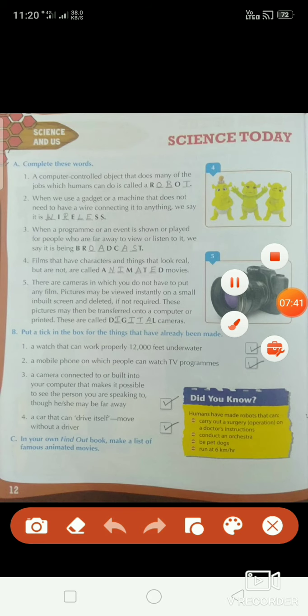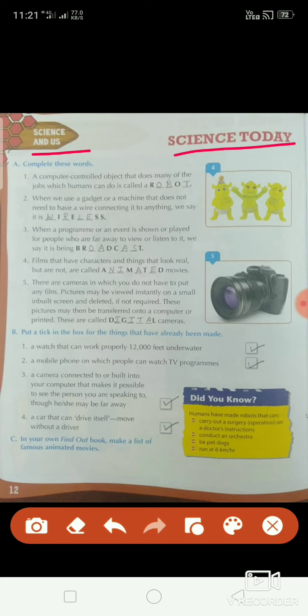Now take page number 12, children. In this page we are going to see science and as science today. Option A is complete these words. See the first one, a computer controlled object that does many of the jobs which humans can do is called a robot. Nowadays robots are used in many industries.